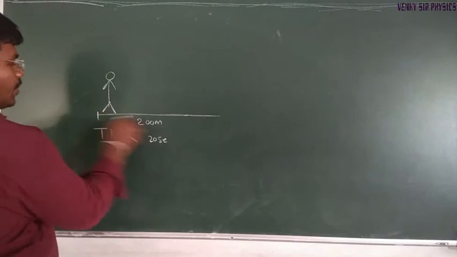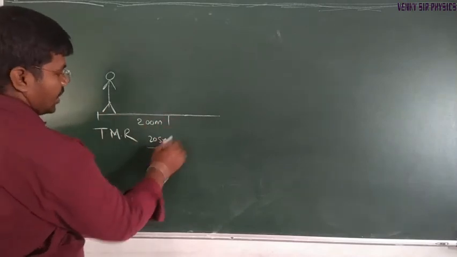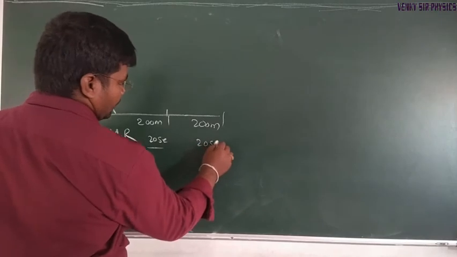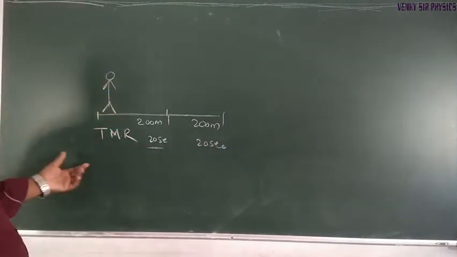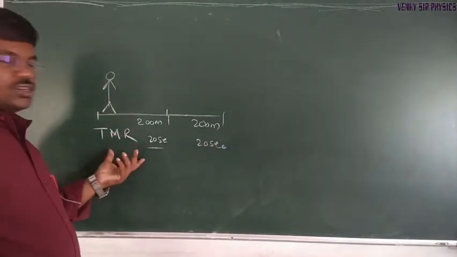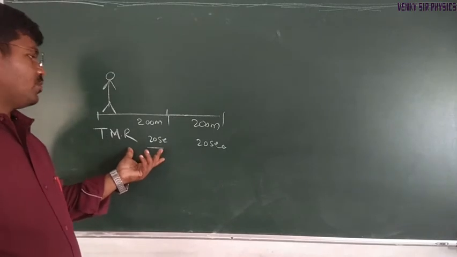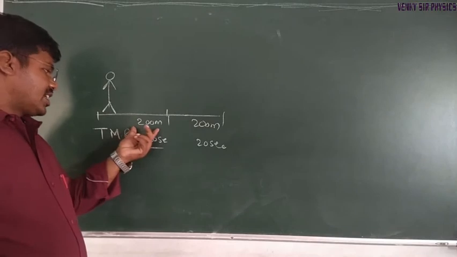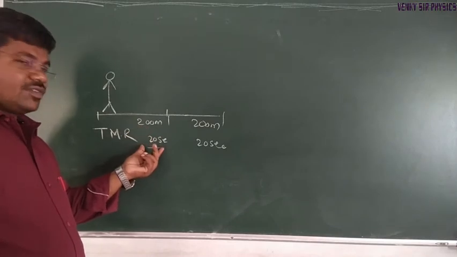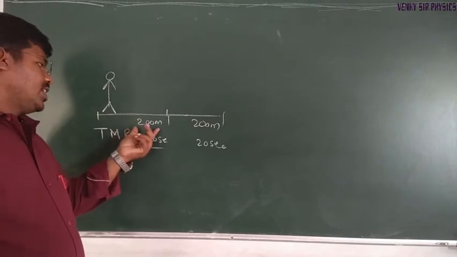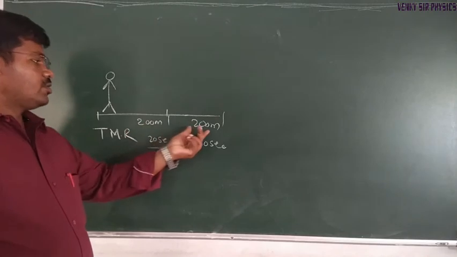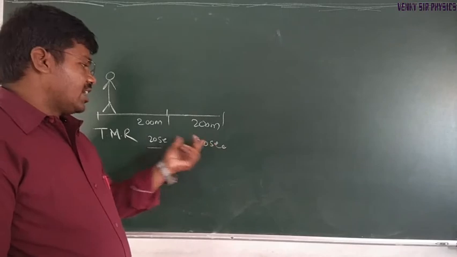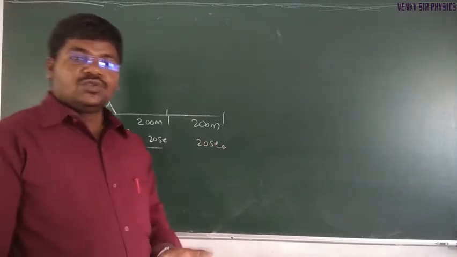Again 200 meters in the same time. So Mohan Reddy is in uniform motion. According to the definition, equal distances covered in equal intervals of time. 200 meters in 20 seconds, 200 meters in the next 20 seconds. This type of motion we can say is uniform motion.